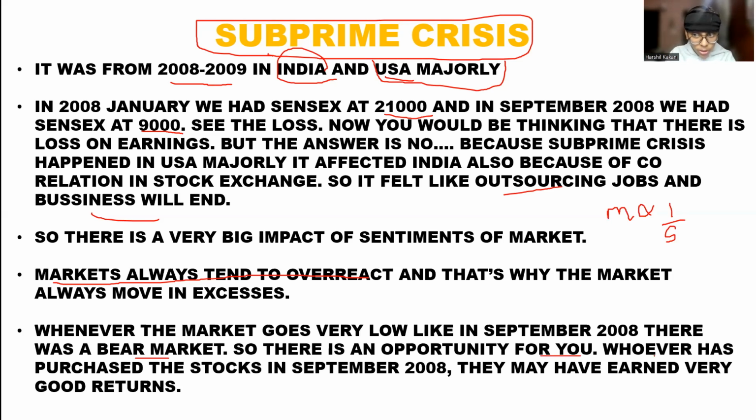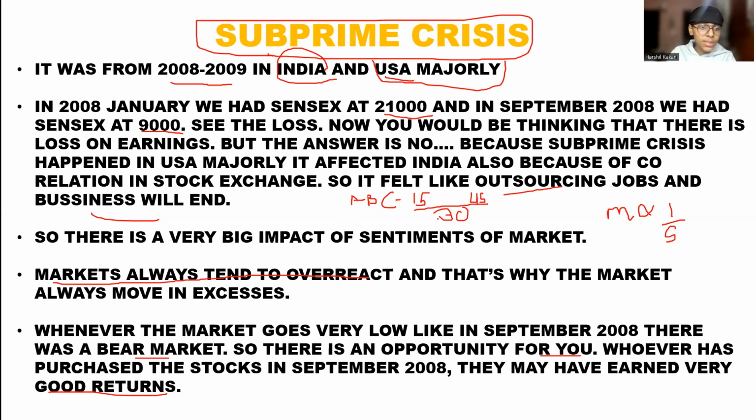What is the opportunity? Whoever purchased stocks in September 2008 may have earned very good returns, because they would have purchased at a very low price. See, there is a stock named ABC, whose price is 15 at that time, and initially it was 45. So you see the difference of 30, and this is why they will attain good returns, because they are purchasing the share at a very low cost.